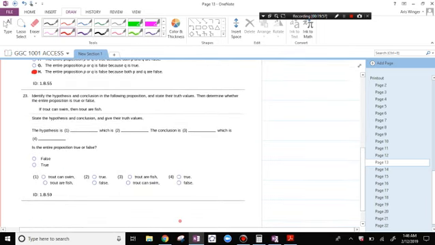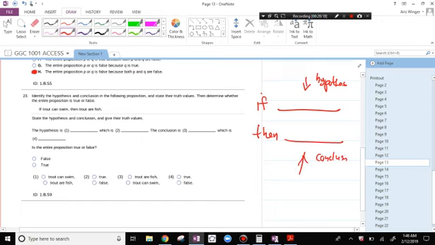Identify the hypothesis and conclusion in the following proposition and state their true values. Then determine whether the entire proposition is true or false. So if you have an if-then statement, it's if this, then this. This first statement is called the hypothesis. And the thing that follows is the conclusion. If trout can swim, then trout are fish.